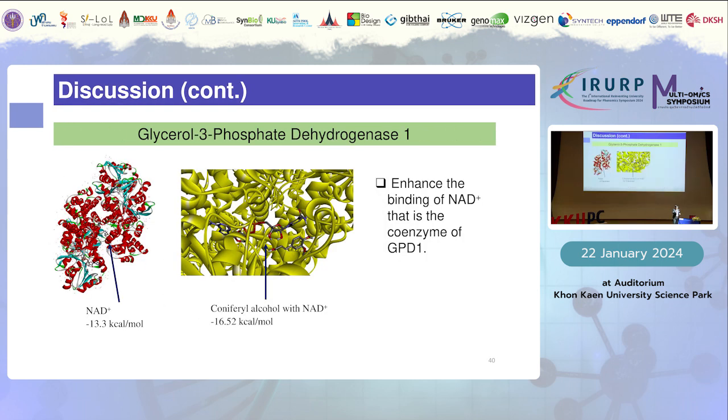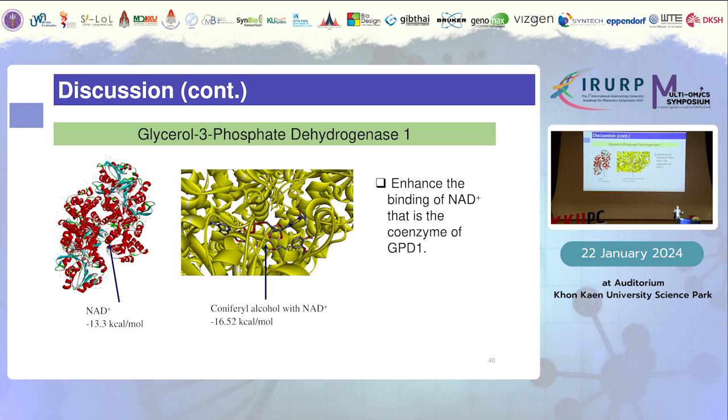And then another protein that we think could serve as the target is GPD1. And as you can see here, this is the binding site of the CA to GPD1, and this would enhance the binding of NAD+, which is a coenzyme for GPD1 to work.